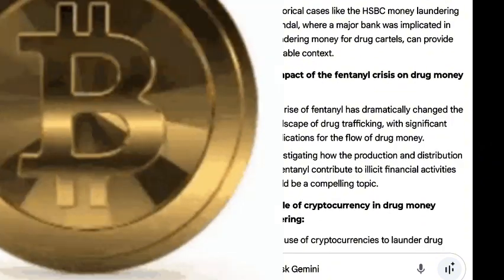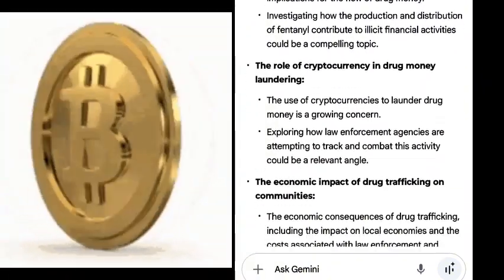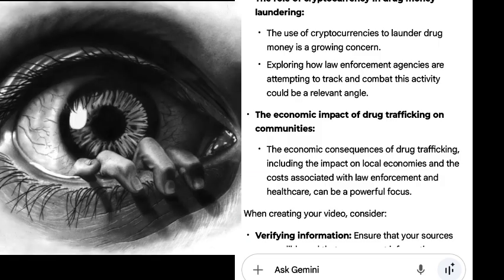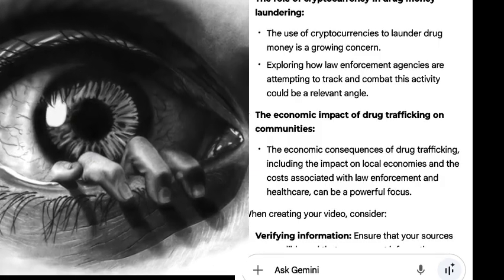The role of cryptocurrency in drug money laundering. The use of cryptocurrencies to launder drug money is a growing concern. Exploring how law enforcement agencies are attempting to track and combat this activity could be a relevant angle.